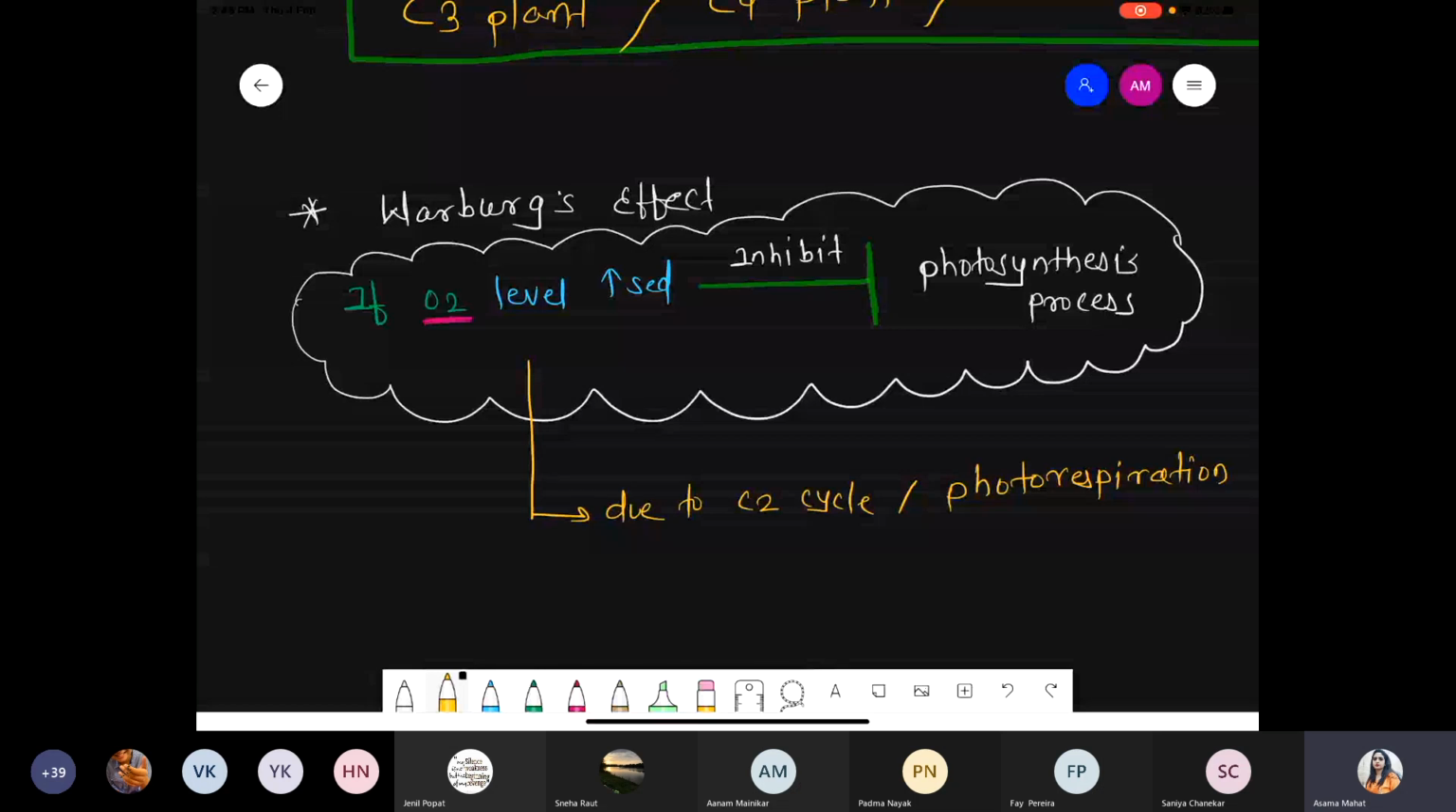So the final result: if there is an excess amount of oxygen, it can directly inhibit the rate of photosynthesis, and the reason behind this is the C2 cycle, or photorespiration. Clear this part? Simple effect, straightforward question. O2 concentration increases, it can inhibit photosynthesis. Reason: photorespiration.